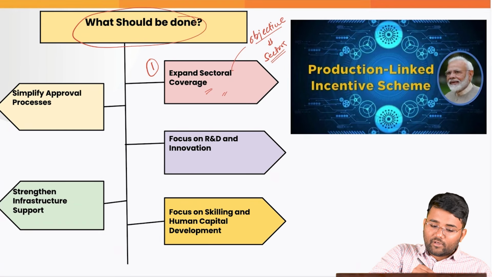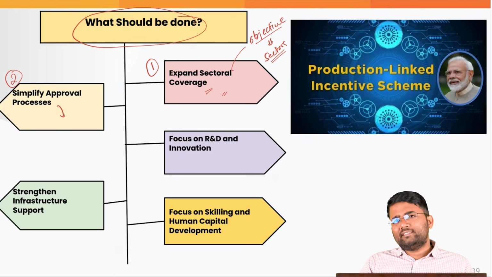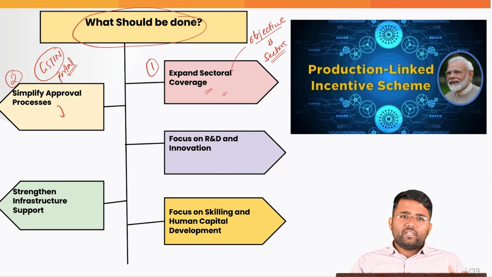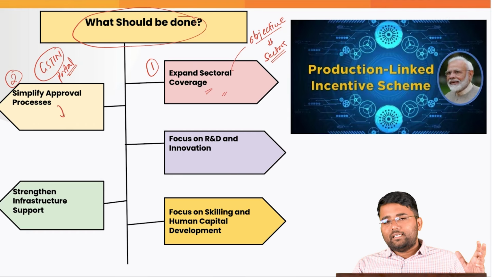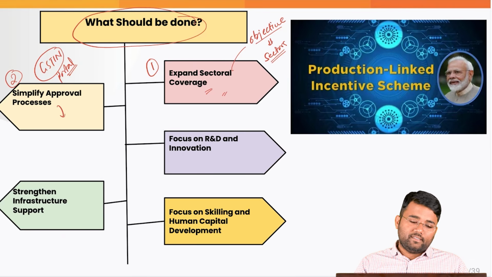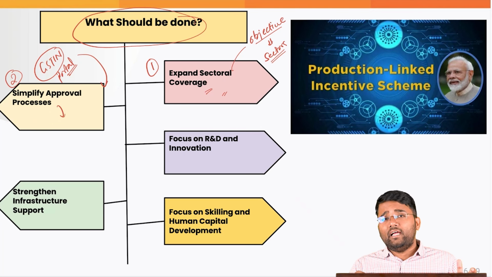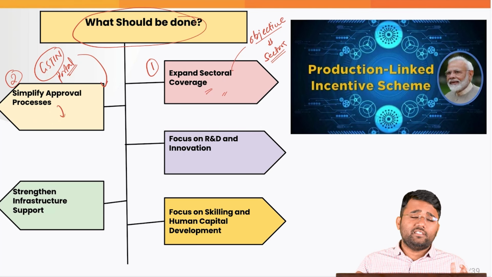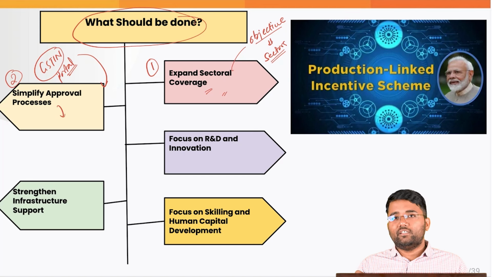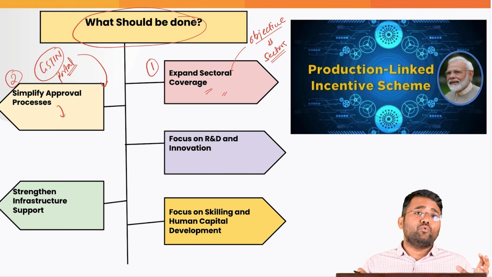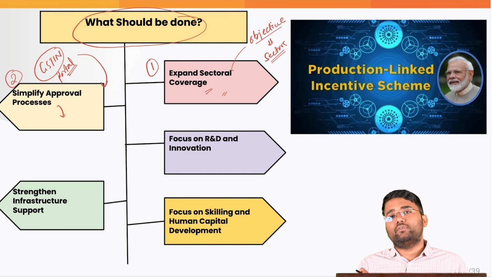Also, we can simplify the approval processes. For example, with the GSTN portal, and the other portals where we are noting down all the data related to the sales and exports of the company, etc. This technological advancement, these portals and the digital revolution, this digital public infrastructure needs to be utilized so that there is no delay in the disbursement of those incentives, because that is one of the most important incentives for the company.